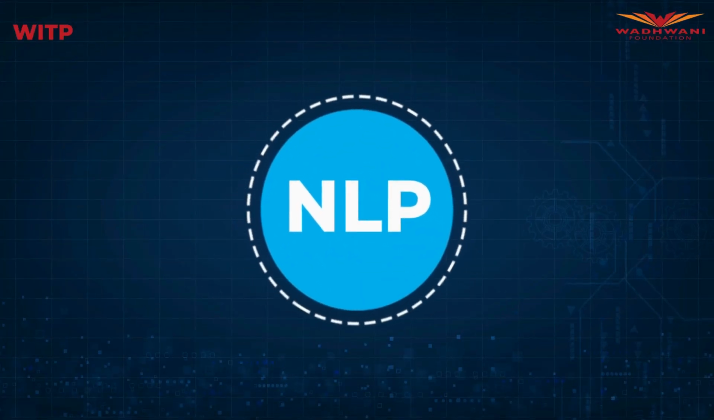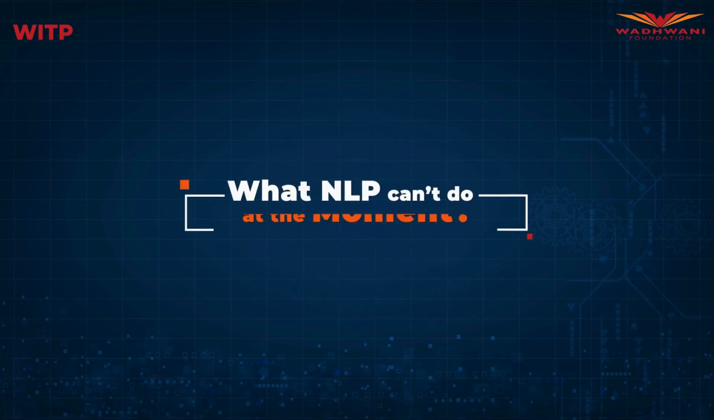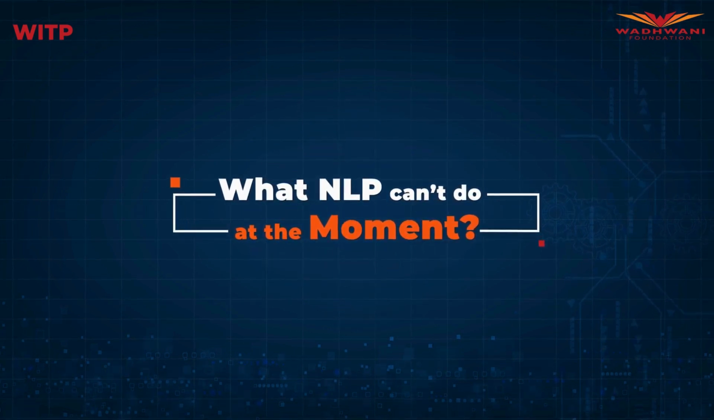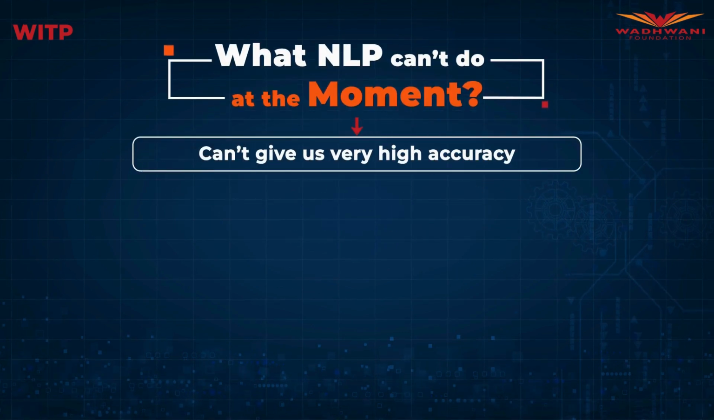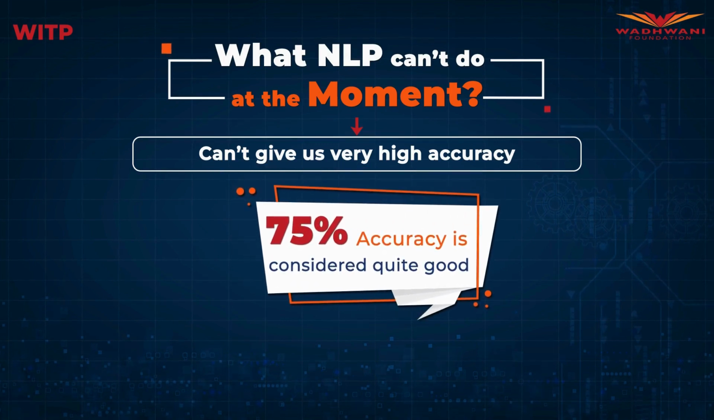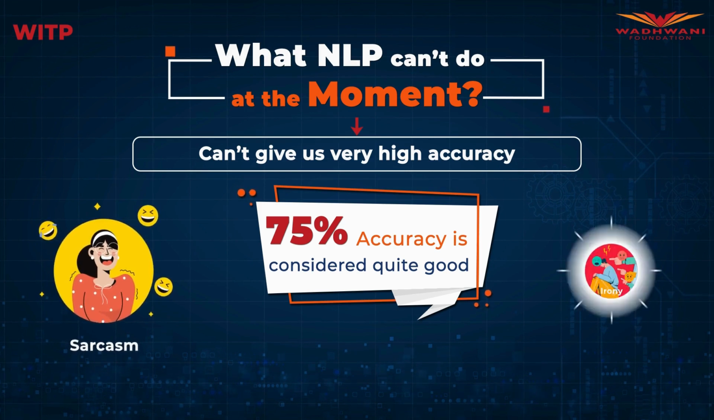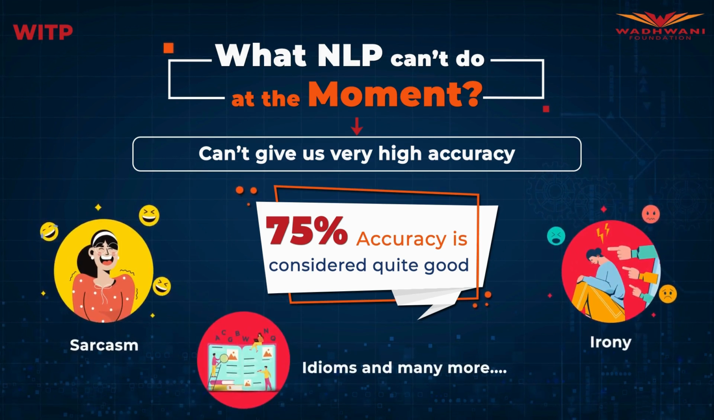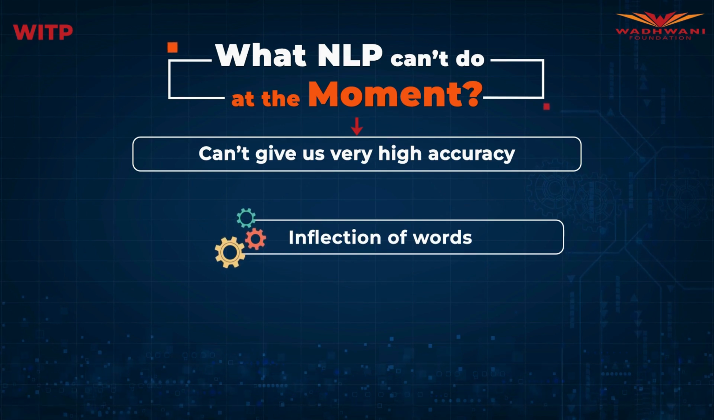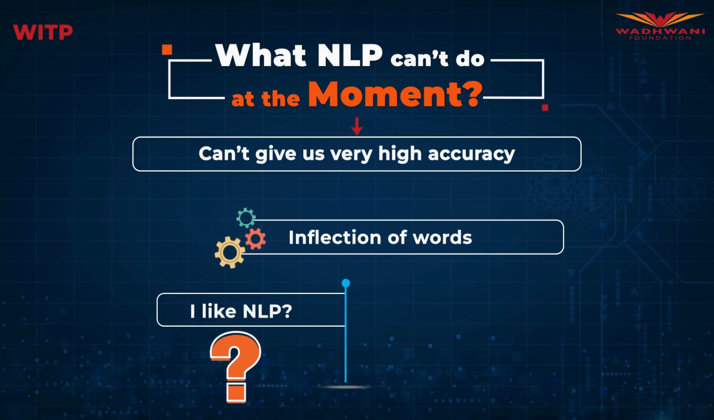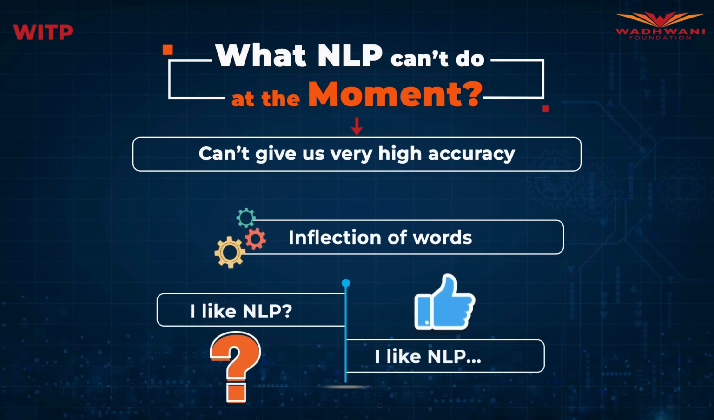We have talked about some fascinating use cases of NLP. Let's also understand what NLP cannot do at the moment. At the moment, NLP cannot give us very high accuracy on tasks, and even a 75% accuracy is considered quite good. One of the reasons for this is that languages have complex attributes such as sarcasm, irony, idioms, and many more. Even the inflection of words can change the meaning of a sentence. For example, "I like NLP" and "I like NLP" can have two very different meanings.